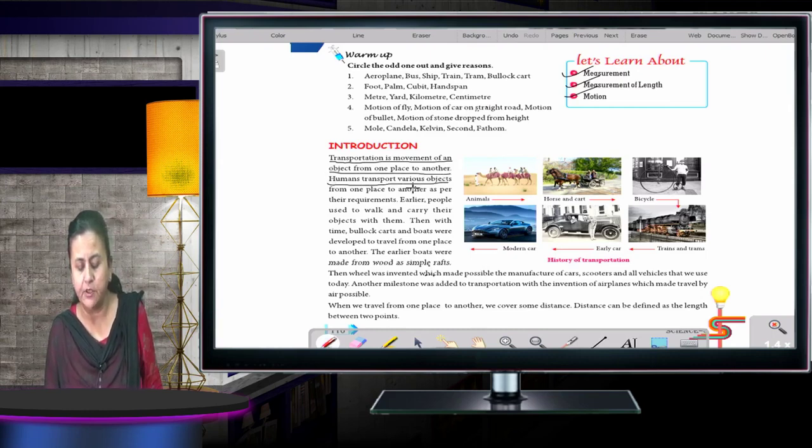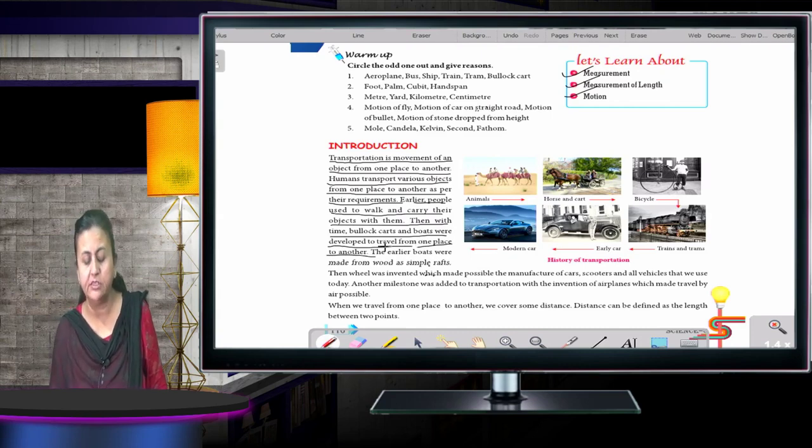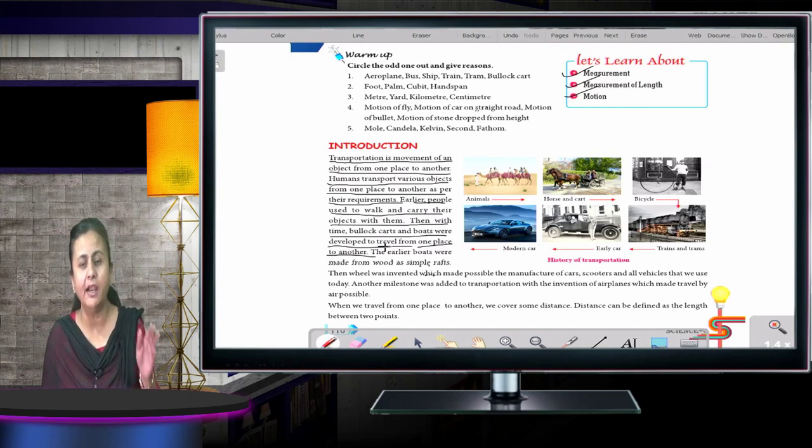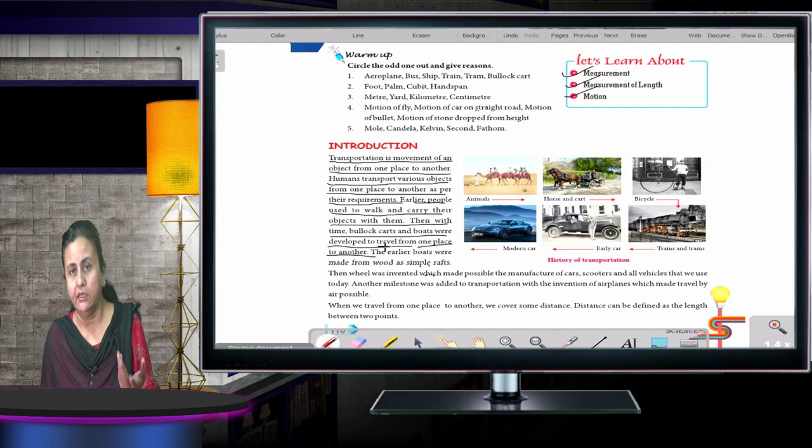Humans transport various objects from one place to another as per their requirement. Earlier, people used to walk and carry their objects with them. Then with time, bullock carts and boats were developed to travel from one place to another. See children, earlier the man used to travel on foot, but with the passage of time, as things kept on changing, the means of transport also started changing.